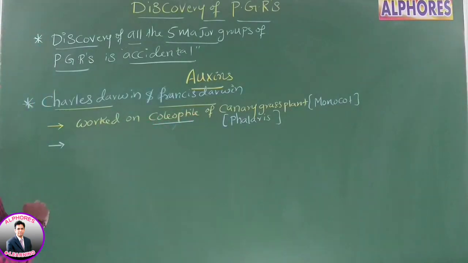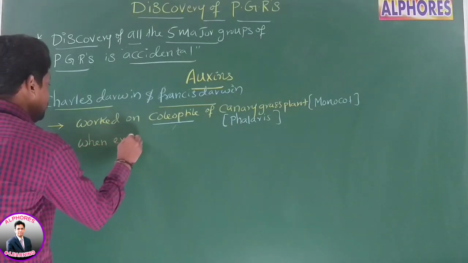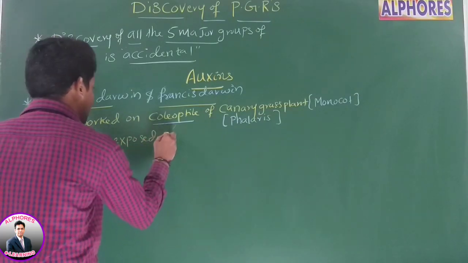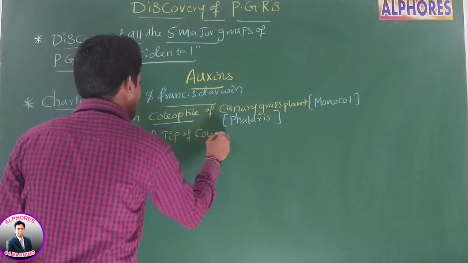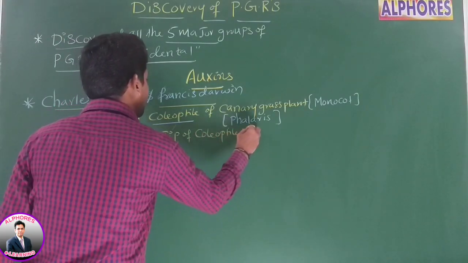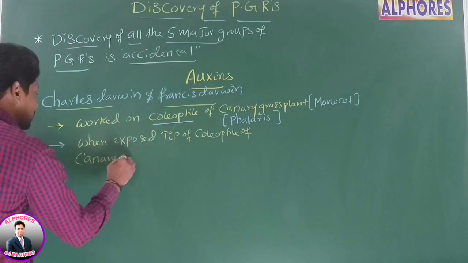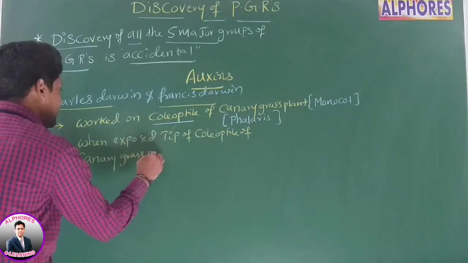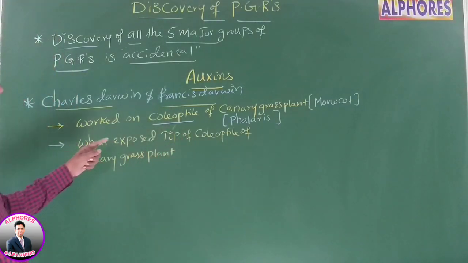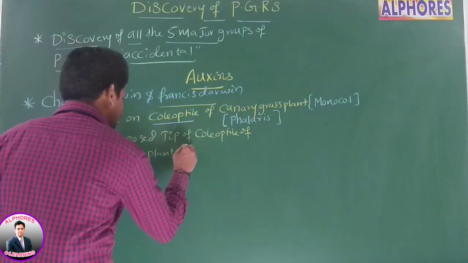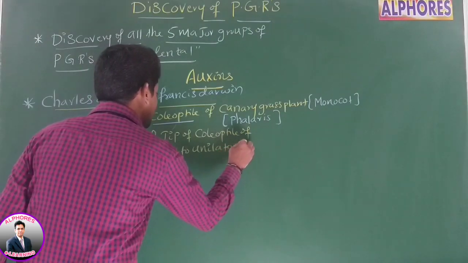Charles Darwin and Francis Darwin, when exposed the tip of the coleoptile of which plant? Canary grass plant, to which light? Unilateral light.